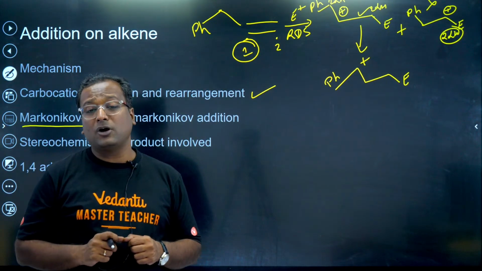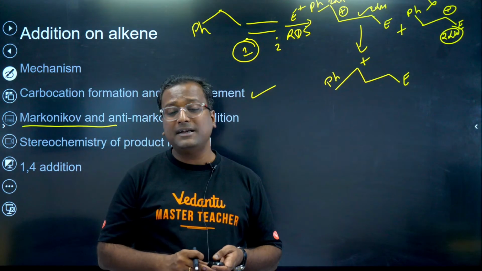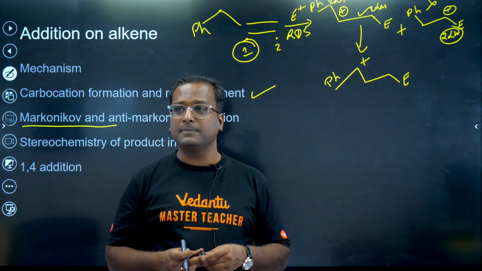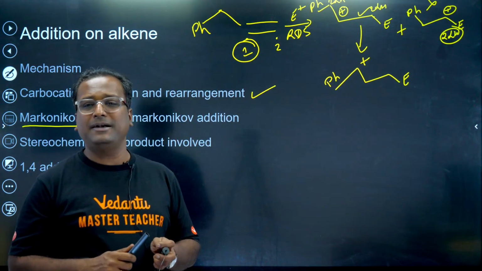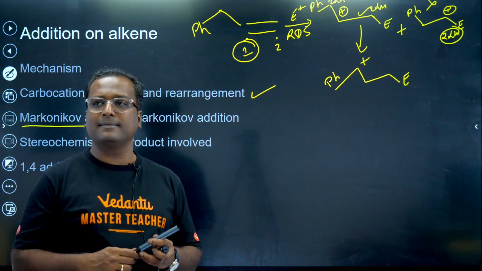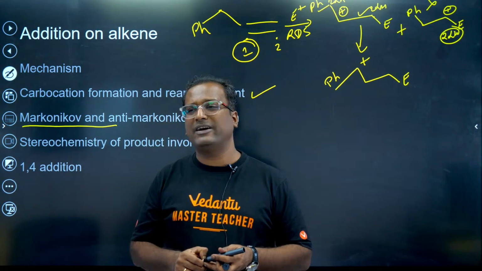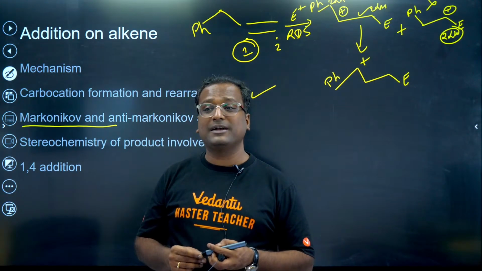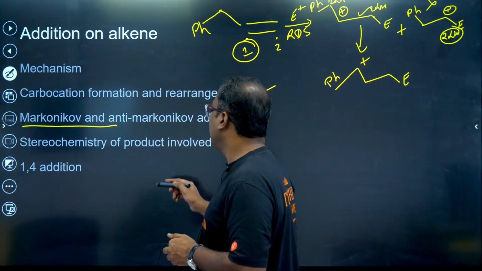Now, when do we talk about anti-Markovnikov addition? Can you give me an example? Anti-Markovnikov addition on alkene. Quick. Any example? In which reagent does anti-Markovnikov addition take place? Kharash effect. HBr, H2O2.